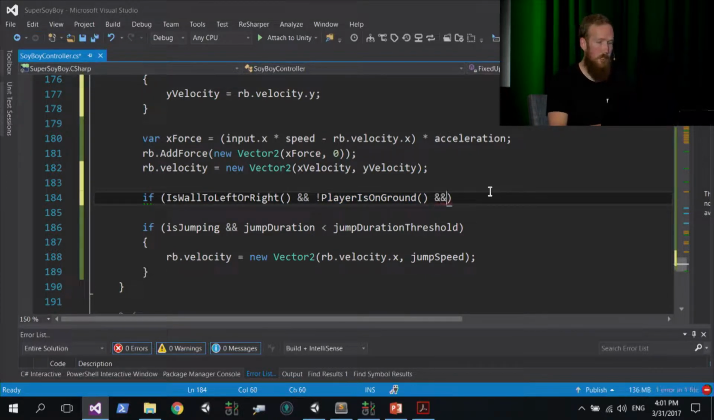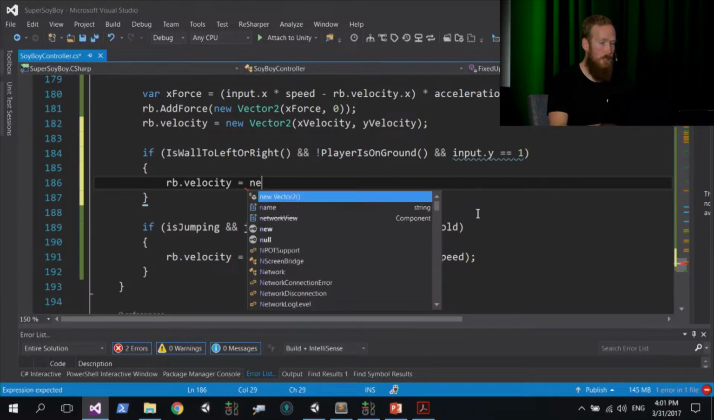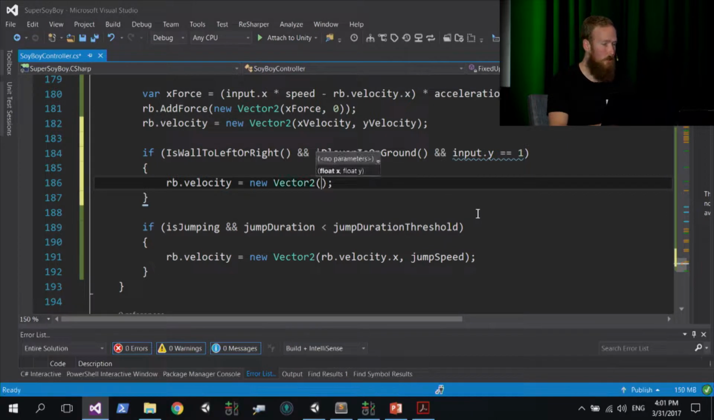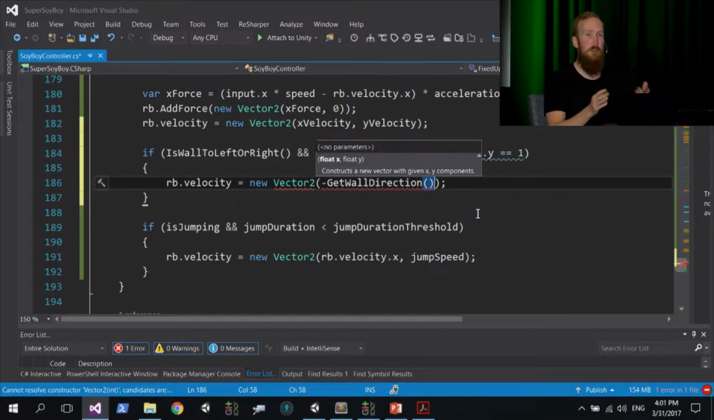And after that, we're going to say and input.y equals 1. And then we're going to open up our braces, and then we're going to say rigidbody.velocity. So we're going to set this manually, and that needs a new Vector2. So new Vector2, and we're going to pass in negative GetWallDirection. So we're going to call our wall direction. That's going to return 1 or -1 based on where the wall is, and then we're going to reverse that. So if it returns -1, we're actually going to be getting a +1 here. And likewise, if it's a +1, we will get a -1.